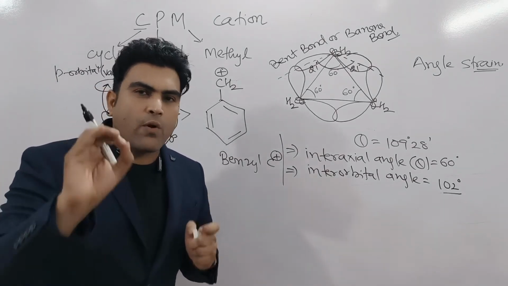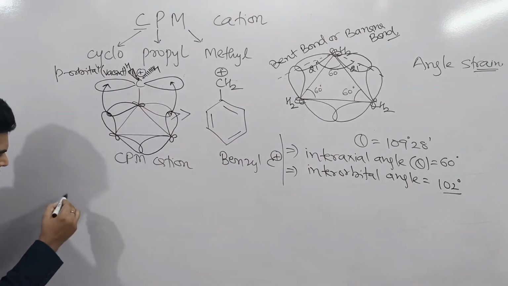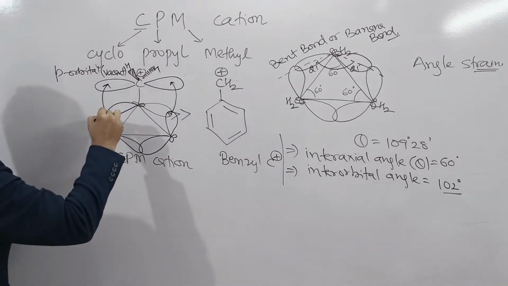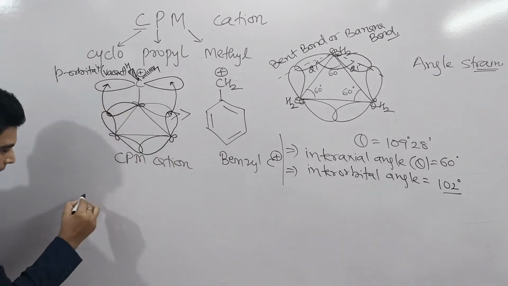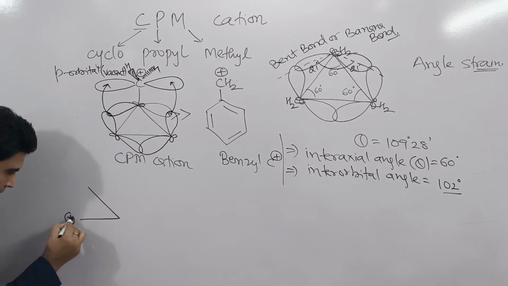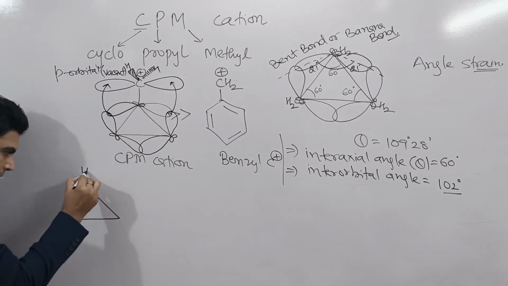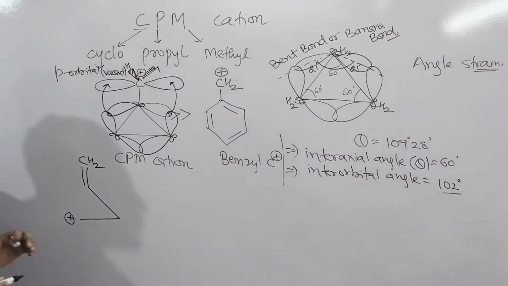If I draw the structures, for example, suppose first, if these two electrons go to this vacant p orbital, which kind of structure will we get? We'll get a positive charge over here and a double bond over here. Okay, you can write CH2 or you cannot write CH2, no problem.